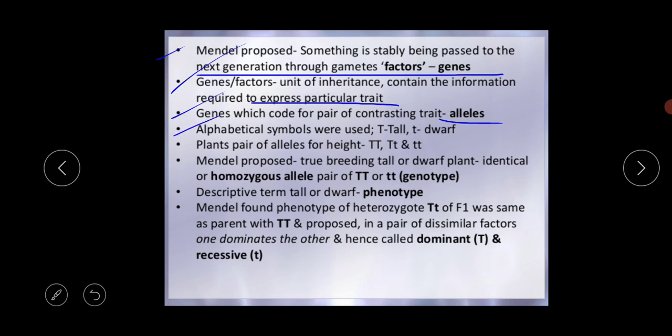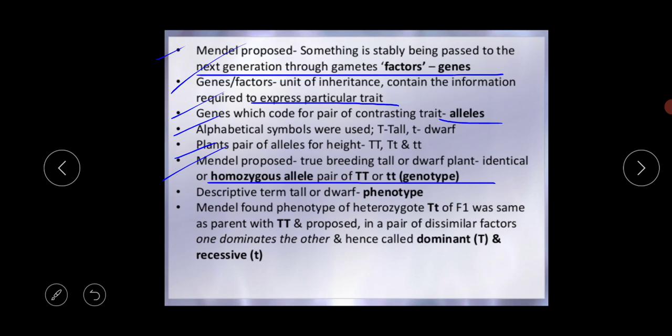Next thing is that alphabetical symbols were used, like capital T means tall, small t means dwarf. Always remember, the capital letter always denotes the dominant gene, and the small letter always denotes the recessive gene. So here the plant's pair of alleles for height are capital T, small t, and small t. After that, Mendel proposed that the true breeding tall or dwarf plant has an identical, homozygous allele pair, or genotype.